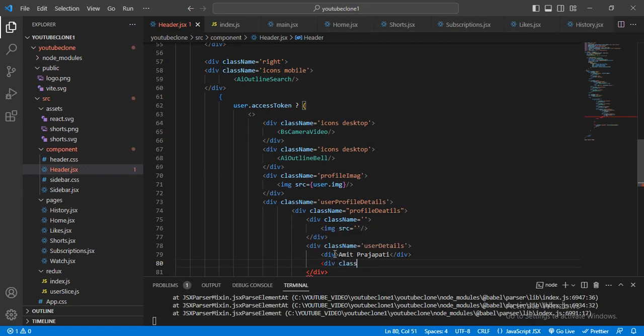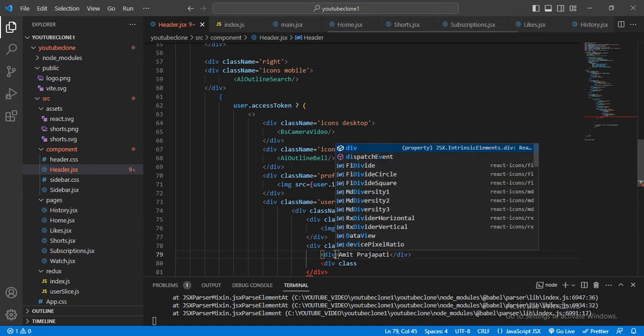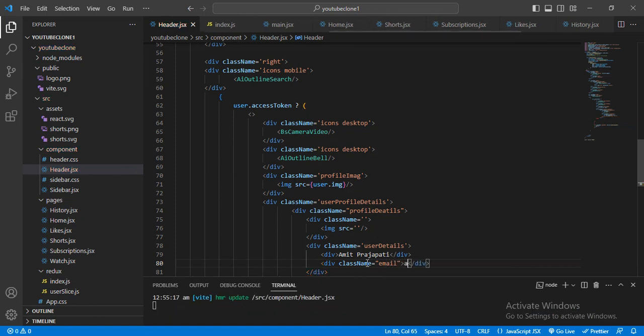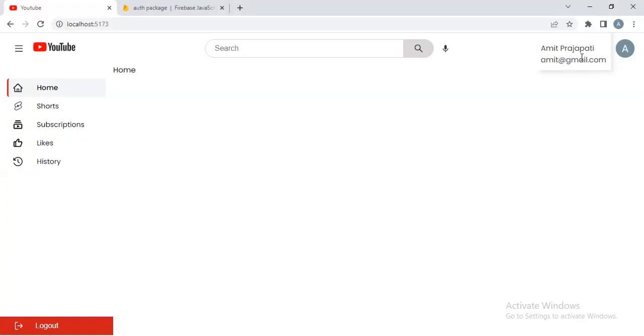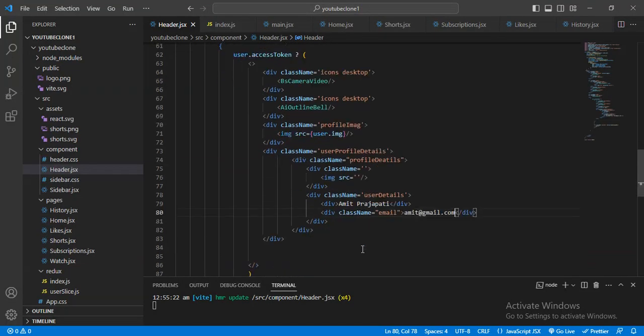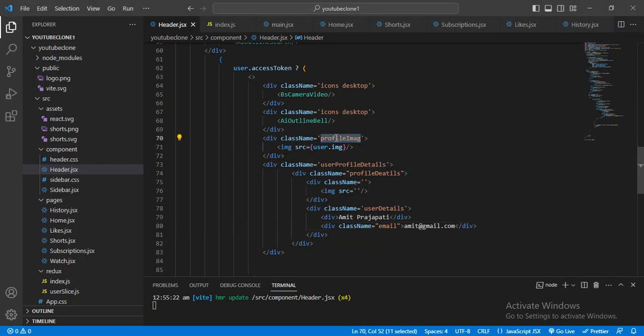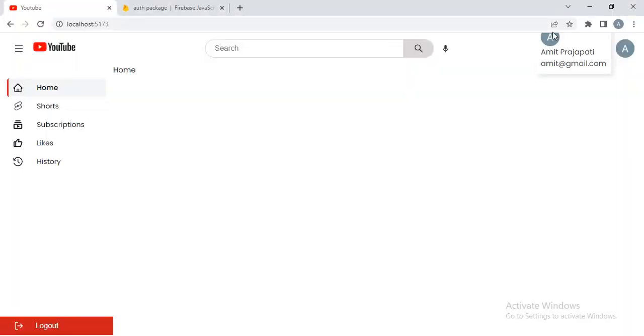I will add name, email, and here I will give like Amit@gmail.com. Now let me just check. See, it will look like this, and let me just copy this profile image, which is exactly the same as this one. That's why I will just paste it here, and just copy this one. Here I will paste this, and yeah, now let me just check. See, it is displaying here.